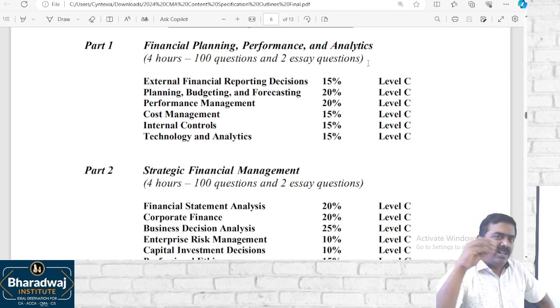And ensure that Saturday, Sunday classes are there. Remaining days, you should ensure that at least for 2 to 3 hours of time you allocate for your CMA US.